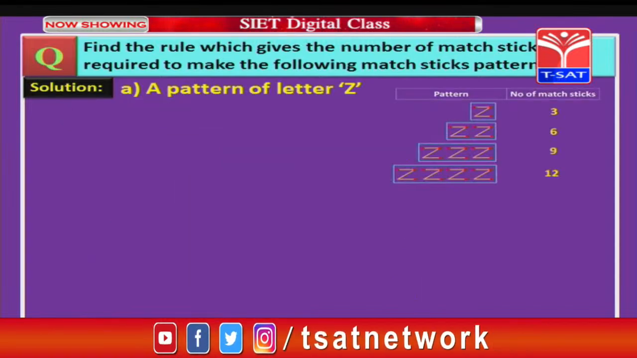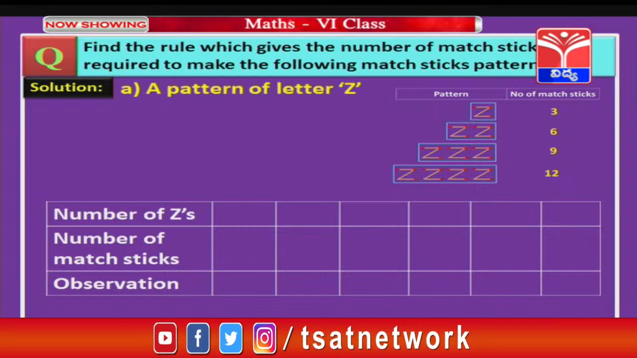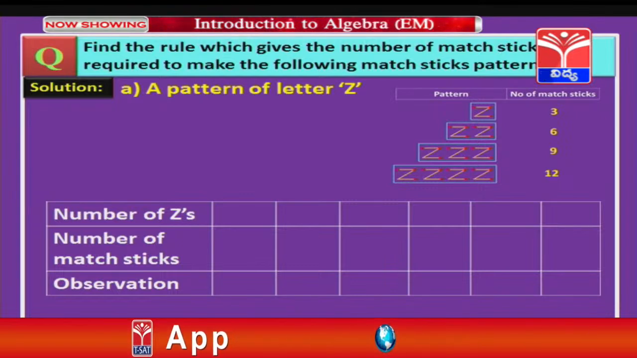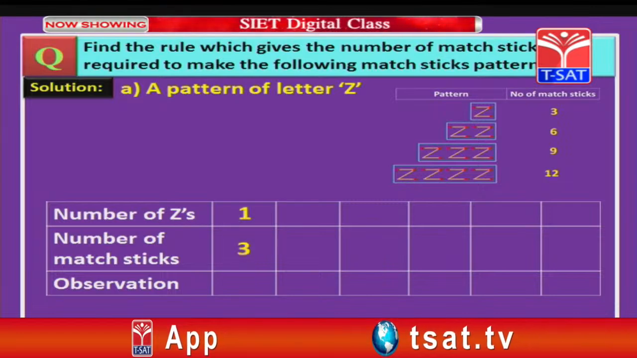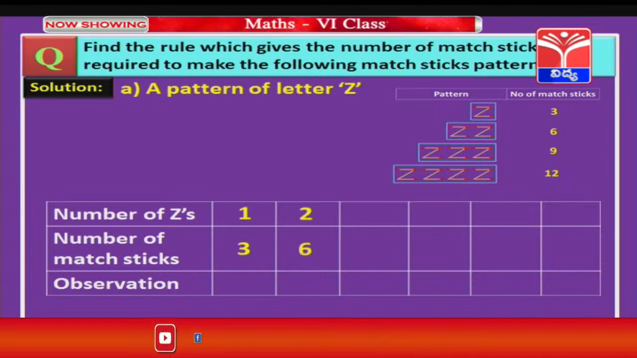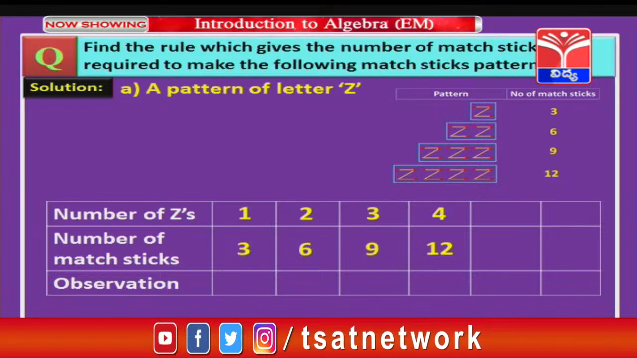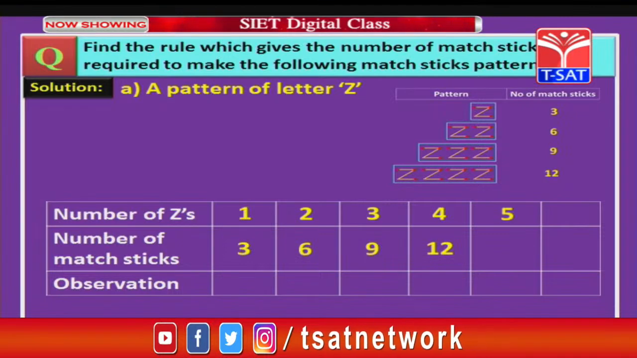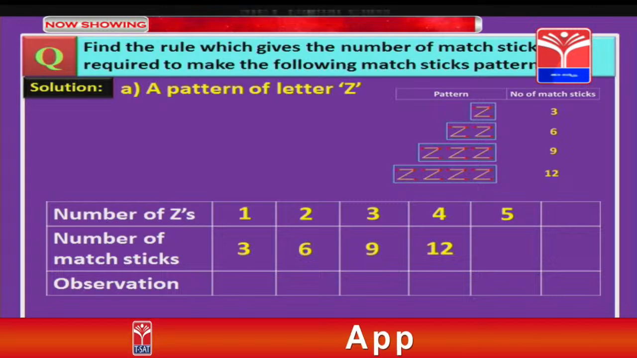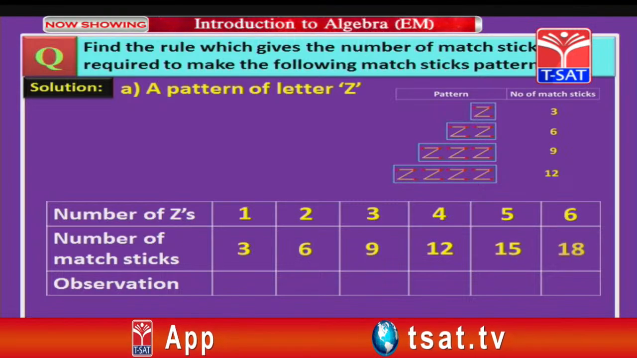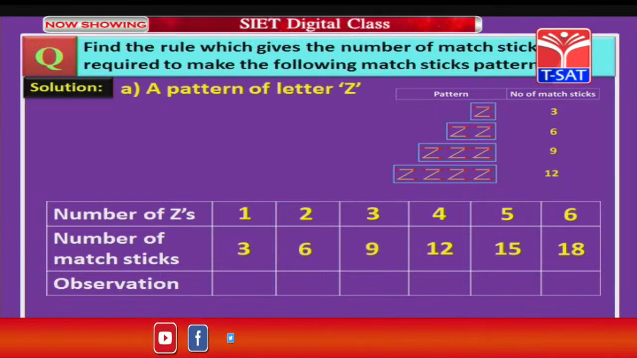Let us summarize this using a tabular form. So, we are taking the number of Zs, the number of matchsticks, and also what we are going to observe from those two. So, when we have 1 Z, the number of matchsticks is 3, when 2 Zs, the number of matchsticks is 6, and for 3 Zs and 4 Zs, we have 9 and 12 respectively. Now, for 5 Zs, how many matchsticks are required, children? You are right, 15. For 6, yes, 18. Now, let us see how we got the 5 and 6 values.